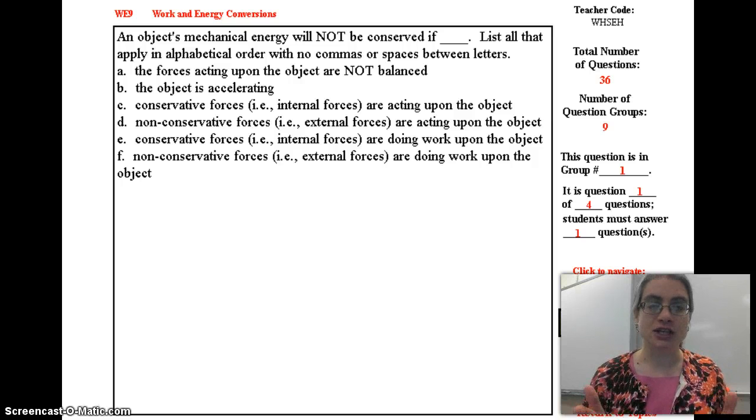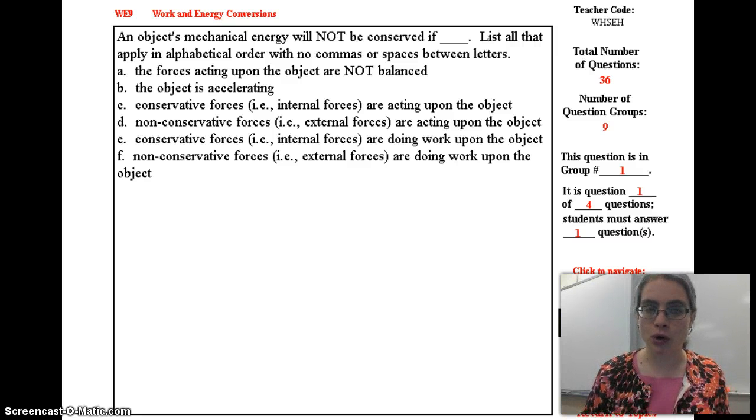So the amount of energy can change. So the amount of potential or kinetic energy can change in the system. And when work is done by an external force, that's when it's a non-conservative force, and that's when the total amount of energy in the system changes. When there are internal forces, that's when the amount of total energy in the system will stay the same.